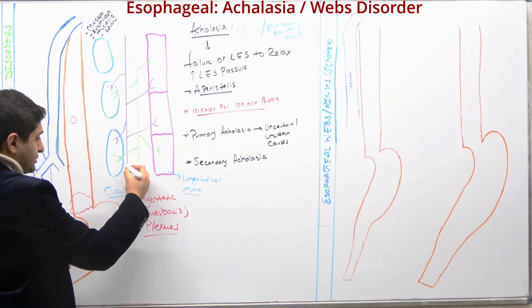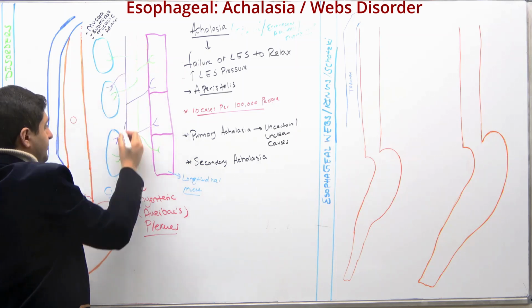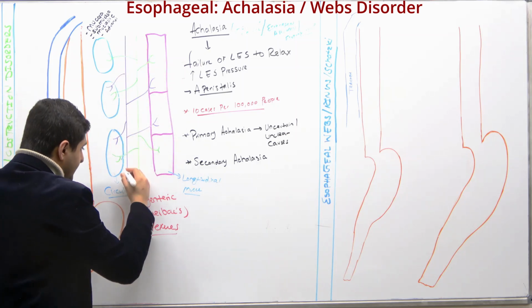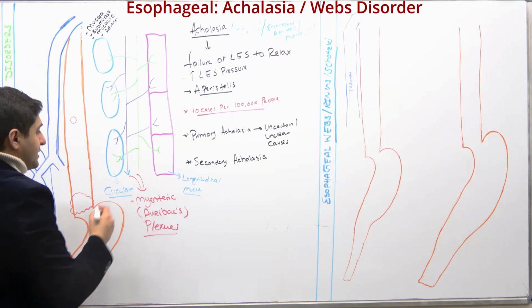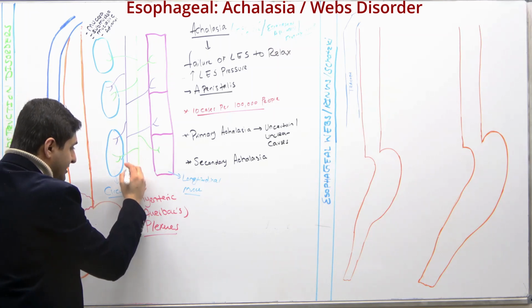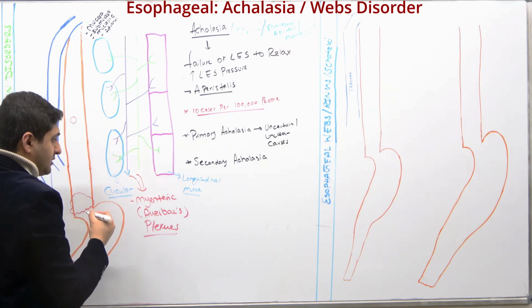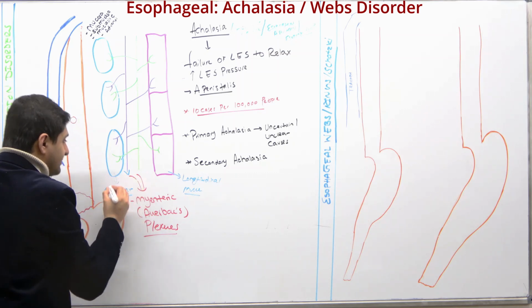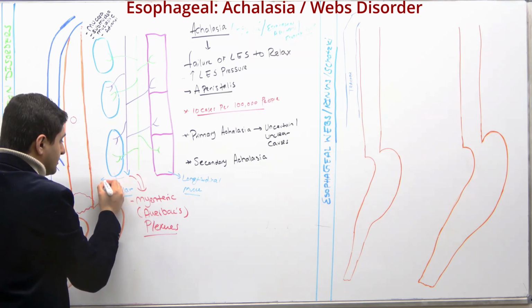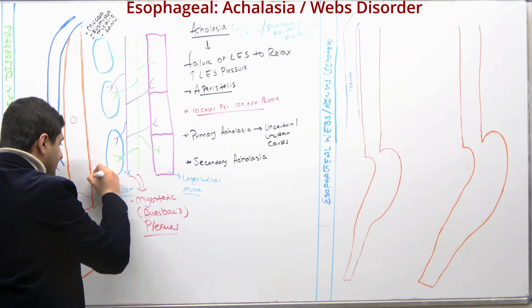very easy for you. So you see this right here, if you follow this, this is maybe going to the, let's say, aboral side, all right? And let's say this is a descending neuron, all right? And these descending neurons are inhibitory in nature.